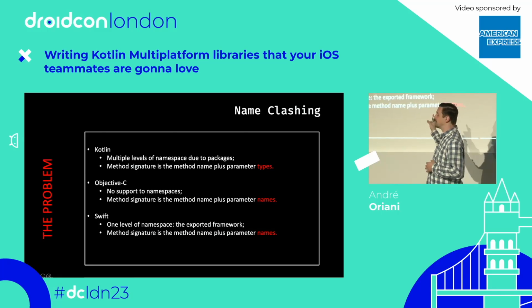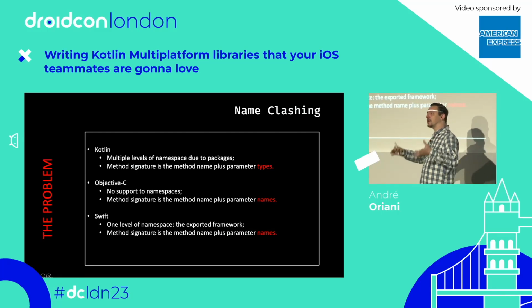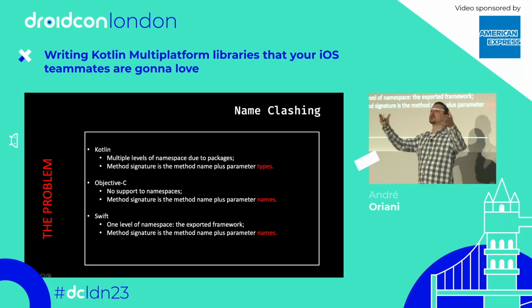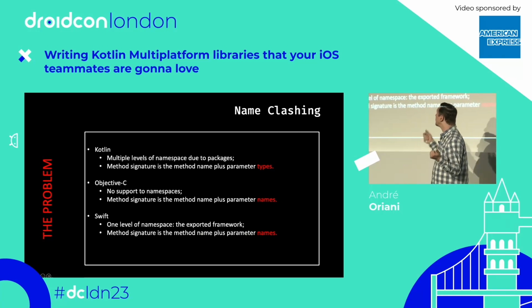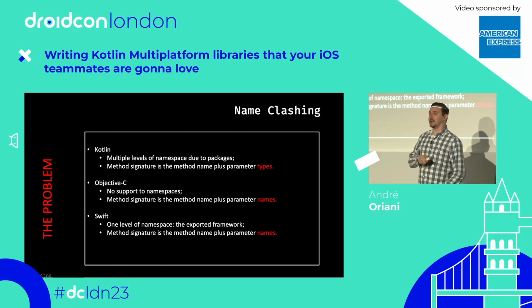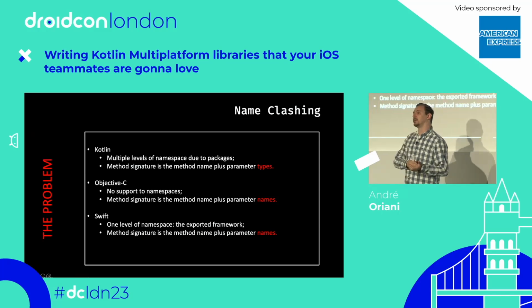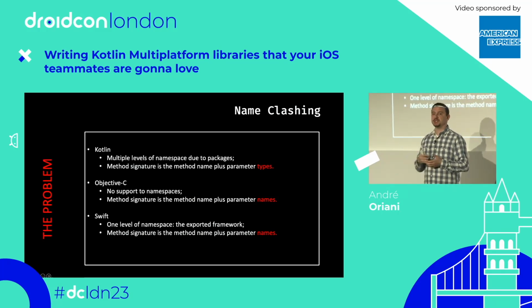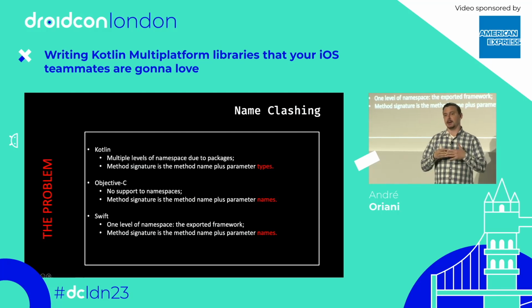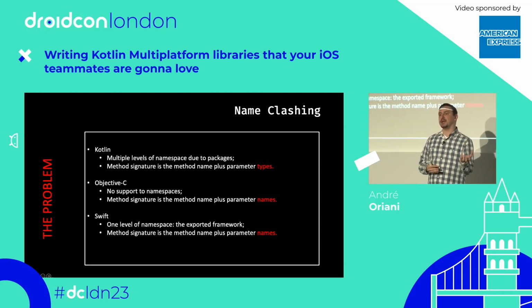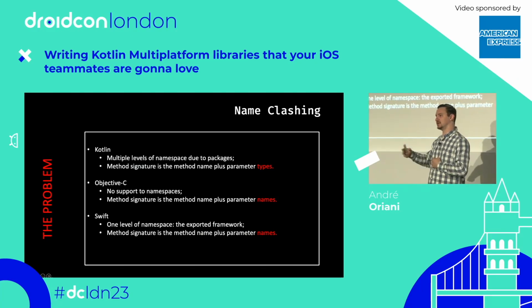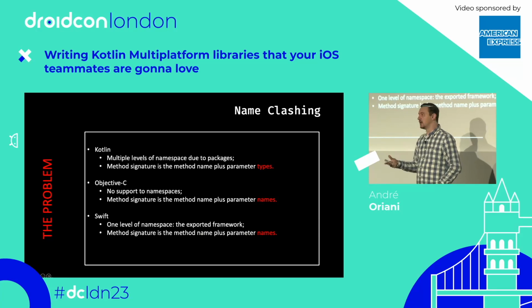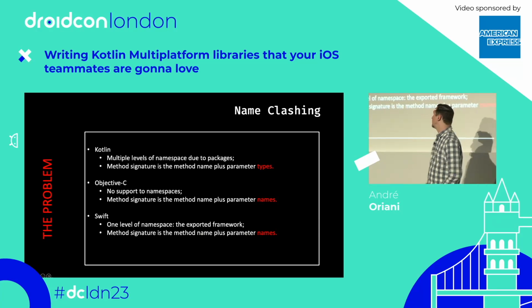That's the exported framework. So when you compile your KMP code, all your classes are going to be thrown in the same namespace. So if they have the same name, they will clash, even though they are in different packages. Another reason for clashing is that in Kotlin, the method signature is the method name plus the parameter types, whereas in Swift and Objective-C, the method signature is the method name plus the parameter names. So if you have multiple overloads in Kotlin of the same function that use the same parameter name, they will clash as well. So let's see some examples to make things clearer.